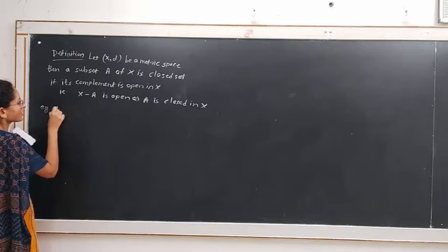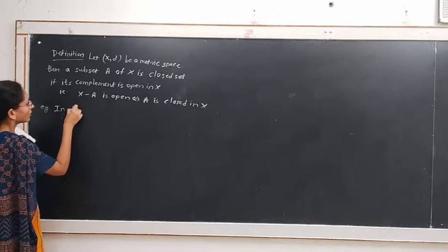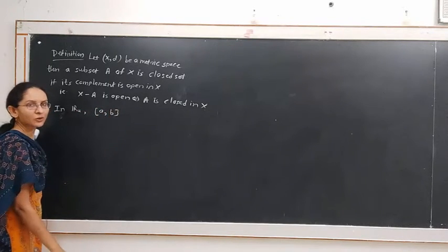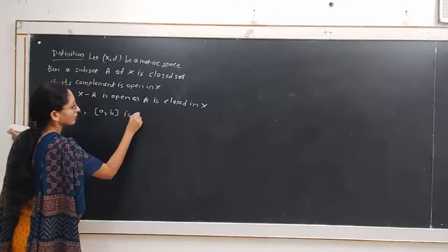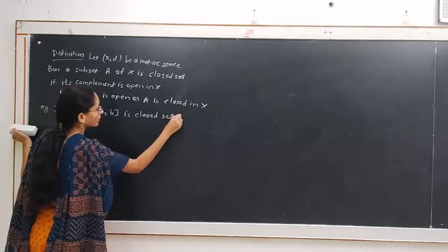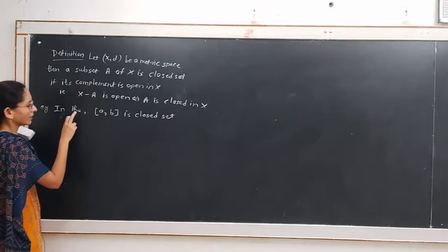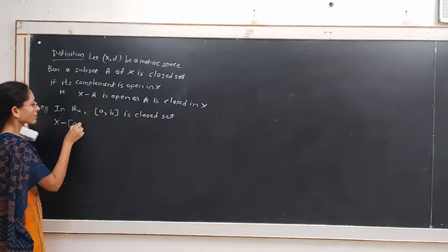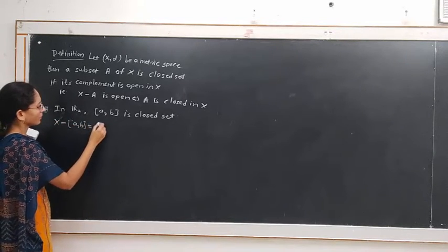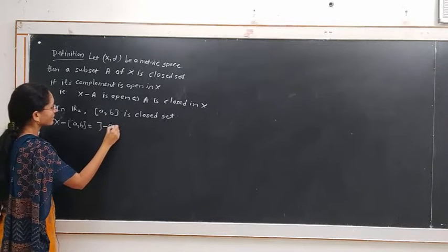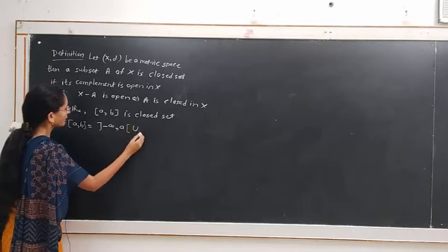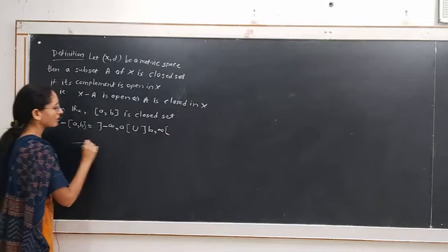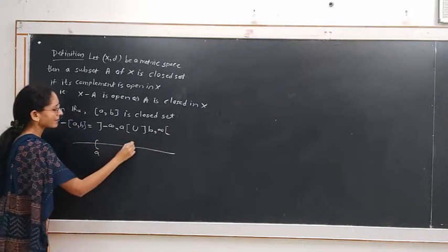For example, in the usual metric space R, the closed interval [a, b] is a closed set, since its complement in the set of real numbers is given by X minus [a, b], which equals the open interval from minus infinity to a, union the open interval from b to infinity. Consider the real line. This is the set [a, b].